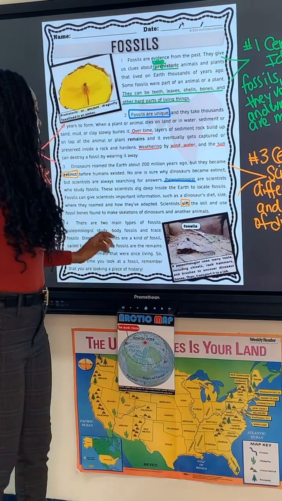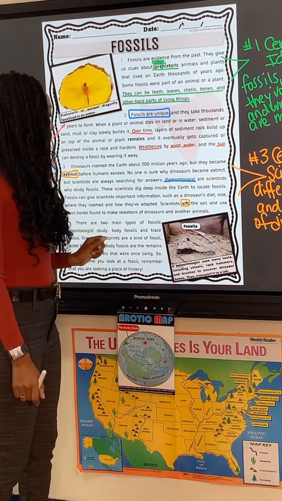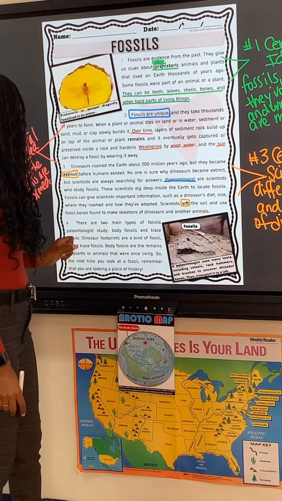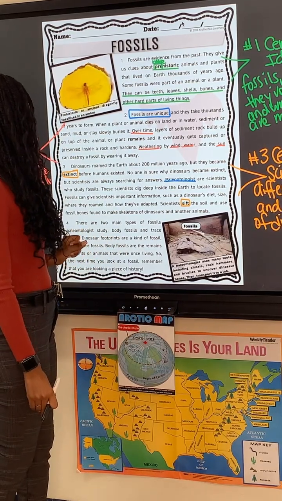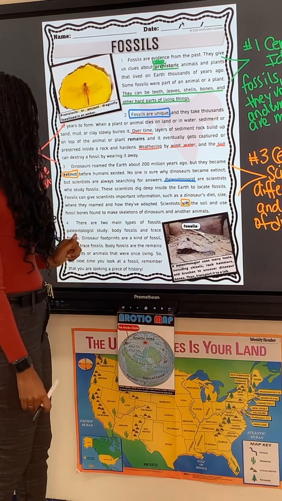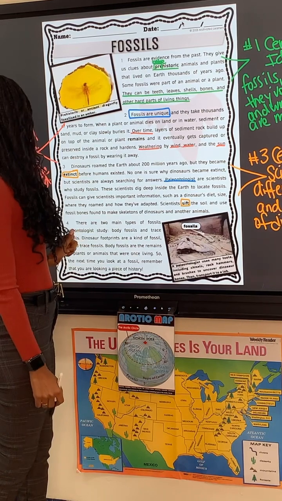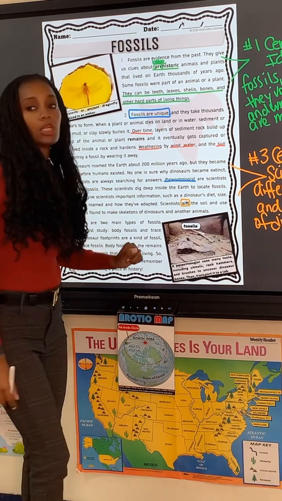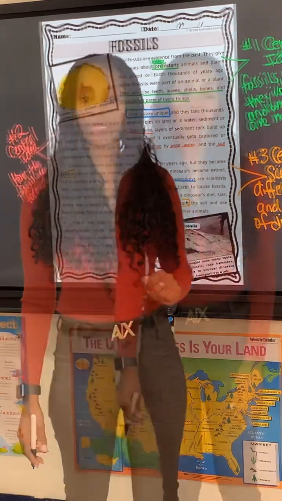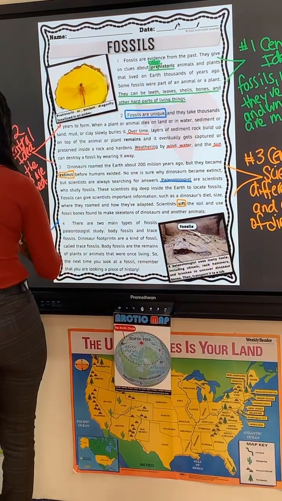There are two main types of fossils paleontologists study: body fossils and trace fossils. Dinosaur footprints are a kind of fossils called trace fossils. Body fossils are the remains of plants or animals that were once living. So the next time you look at a fossil, remember that you are looking at a piece of history. What is the central idea of paragraph 4?